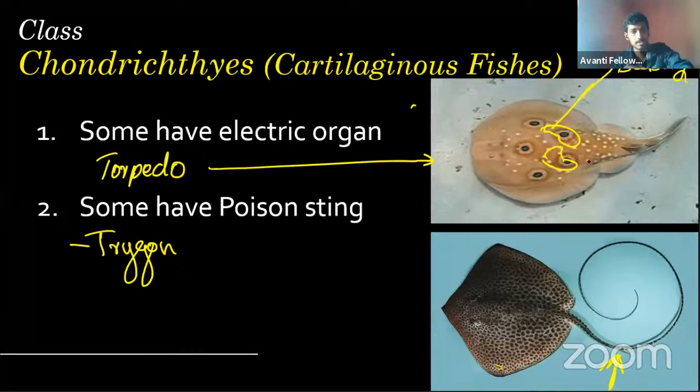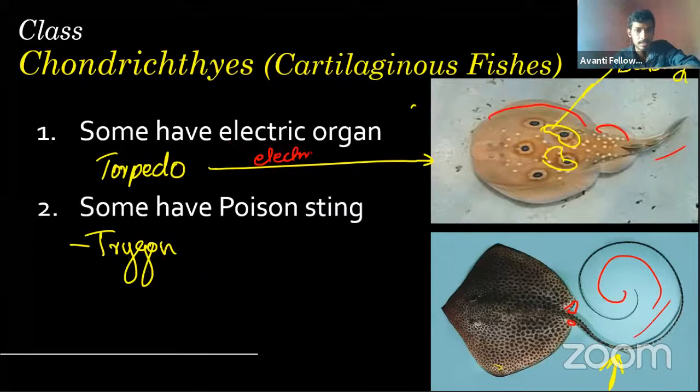If you want to discuss torpedo and trigon, as you can see here, torpedo has these pelvic fins and these pectoral fins, easily observable and differentiable. But in here, these are the pelvic fins, completely bigger ones. Pectoral fins will be very small and present somewhere like this. So that's how you can differentiate. And also this caudal fin, it forms a long tail-like structure, and it will be shorter in here. But these things are the same.